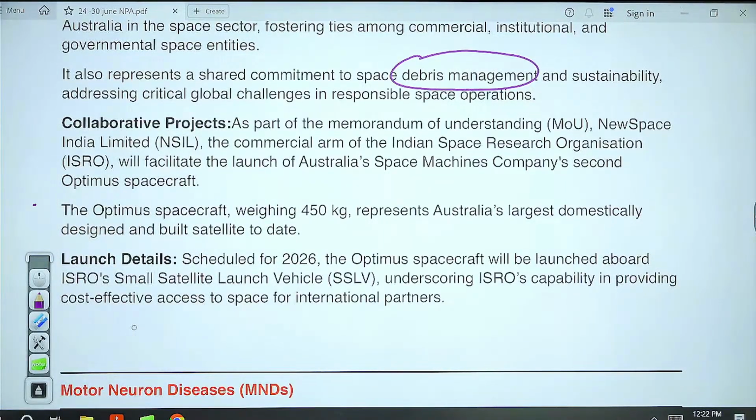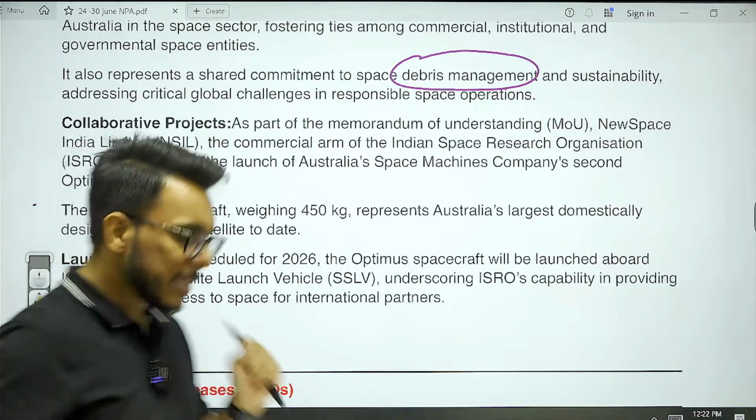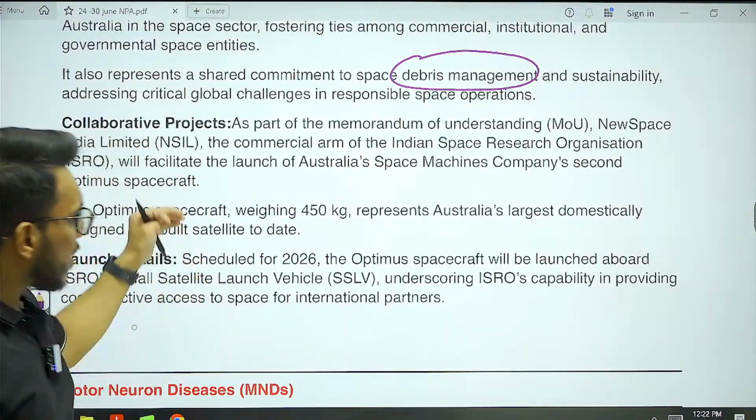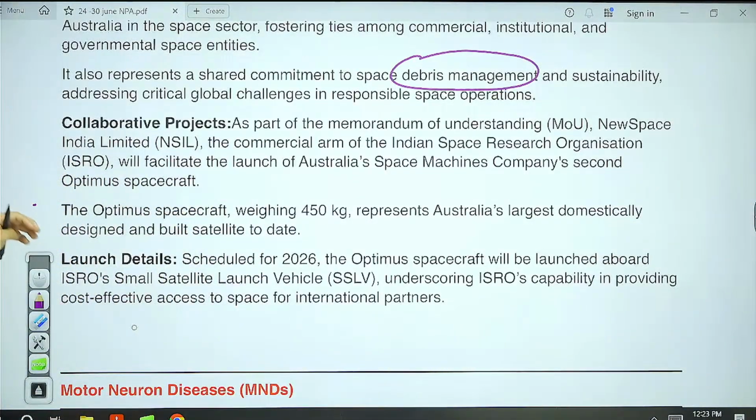Now this junk might collide with some operational satellites, and in that case, it might lead to a problem. This is one issue that comes here. Therefore, the debris in space needs to be minimized. Under this initiative, both India and Australia are moving jointly for space debris management.